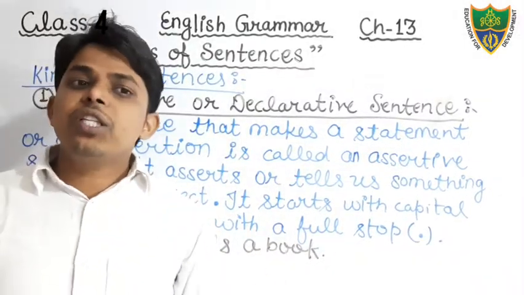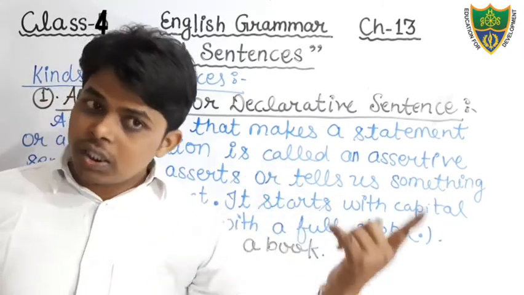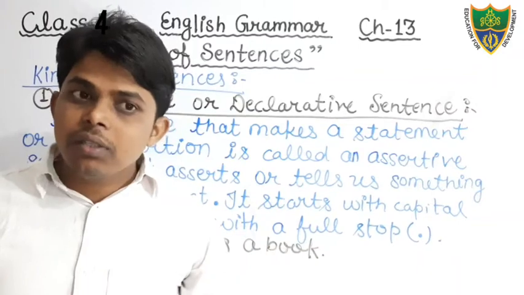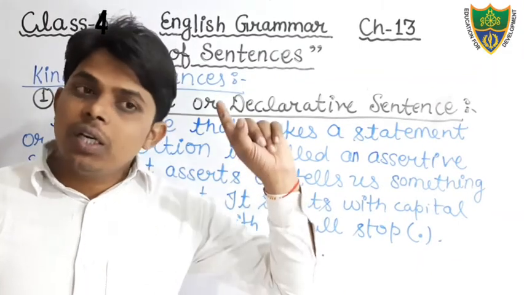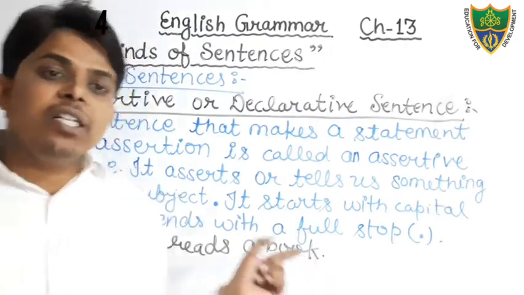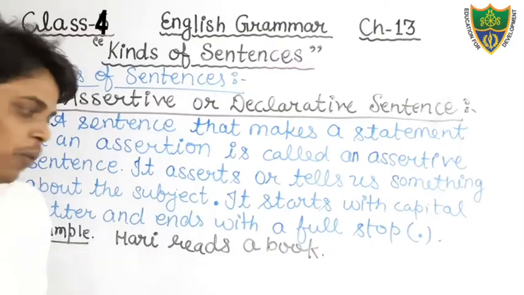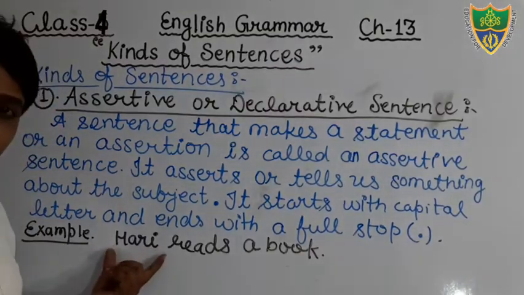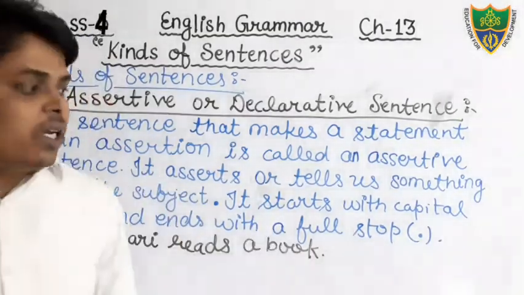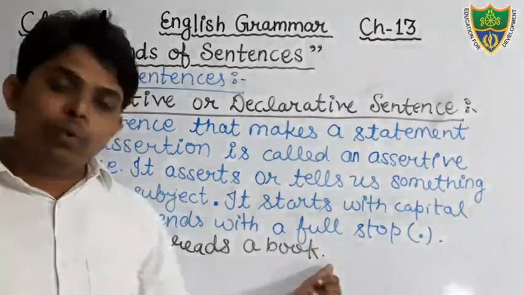Okay. So, students, keep in your mind that a sentence that asserts something or declares something is known as an assertive sentence. And there is a condition. It always starts with the capital letter. You can see H is capital. Suppose I am writing here he, then H will be capital, and it always ends with the full stop.